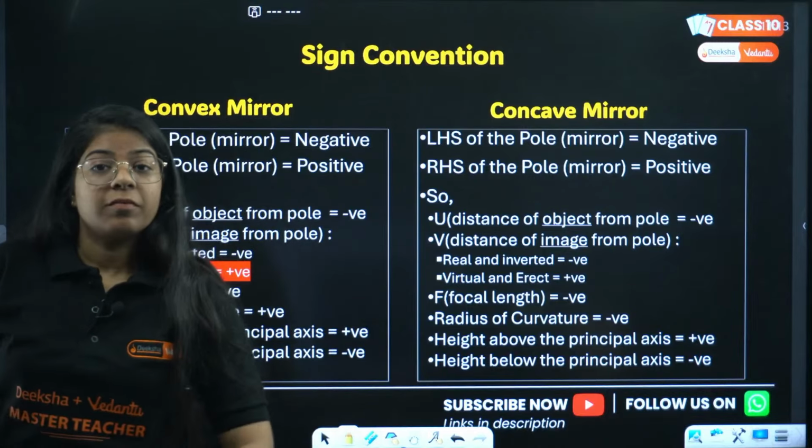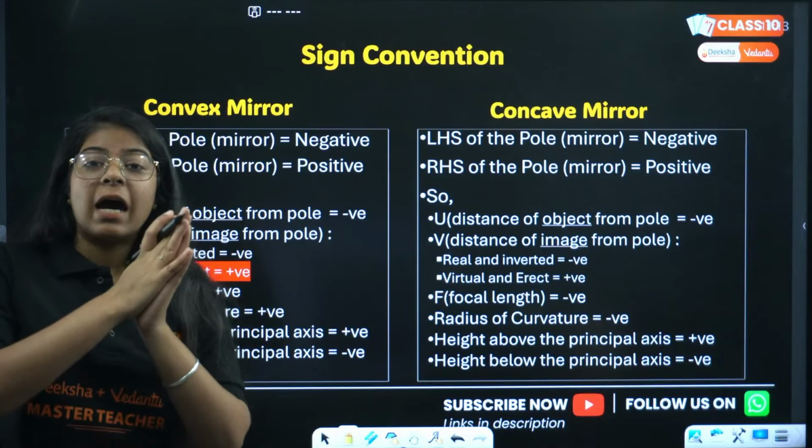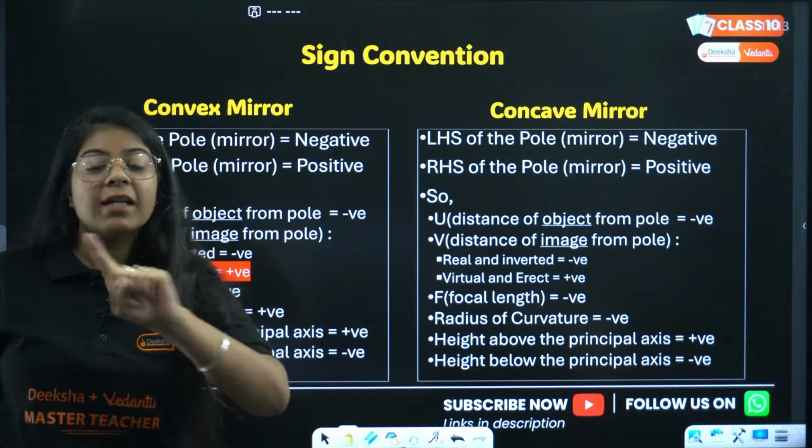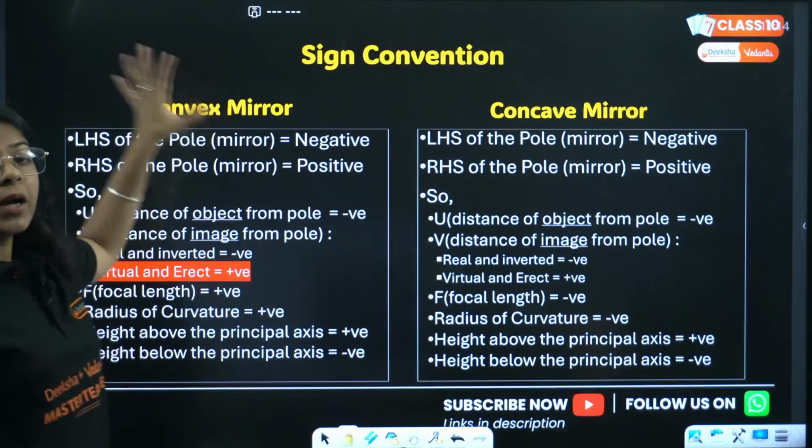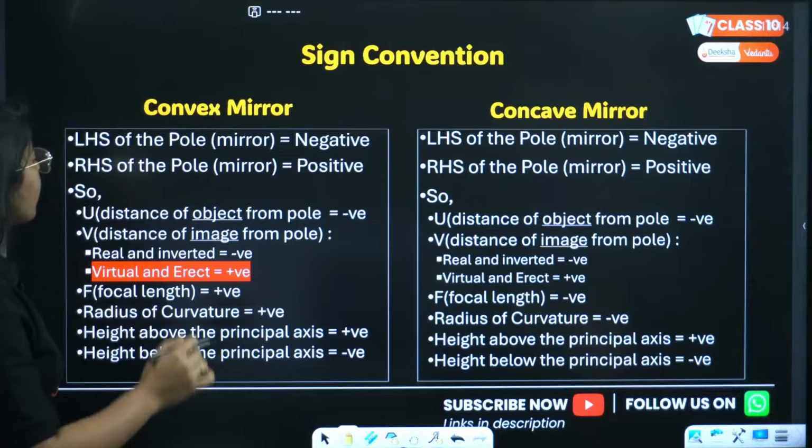Okay. Now we are heading towards our questions. Before that, very important point, what sign conventions for convex mirror?